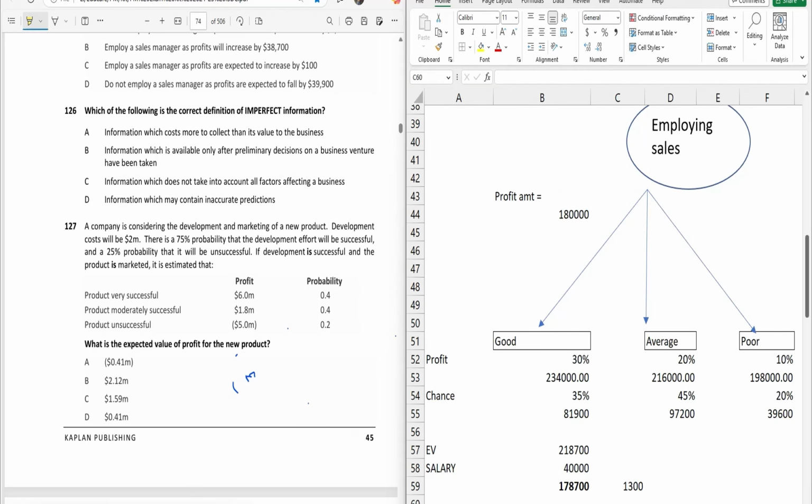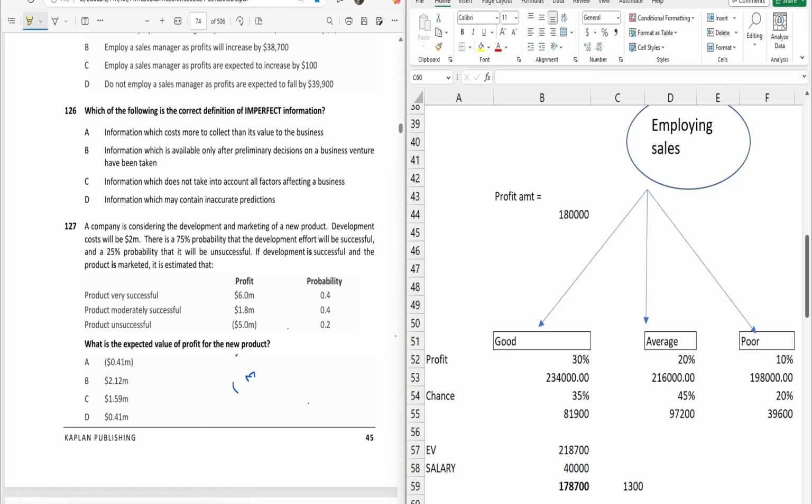Now question number 126. Which of the following is the correct definition of imperfect information? The first one is information which costs more to collect than its value to the business. So basically, this is more related to the concept of information overload or diminishing returns from the information, not imperfect information. Then next we have information which is available only after a preliminary decision on the business venture has been taken. So this is about late information and its availability, not about its accuracy and completeness, right?